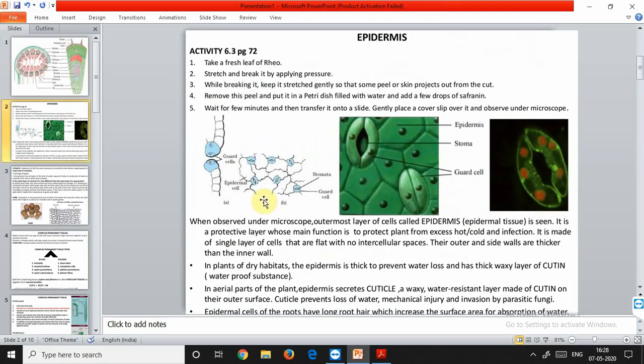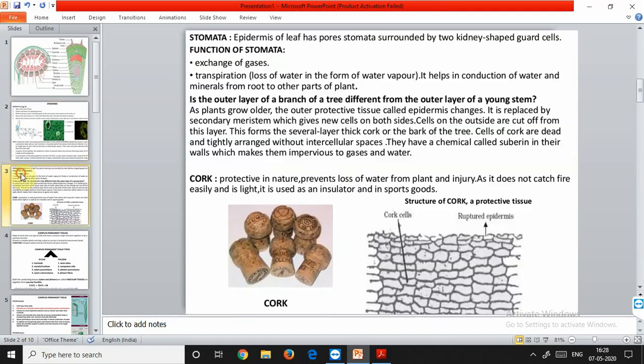You can see in the diagram, this is one experiment that you can study. It is given in your NCERT books, and these are the main three parts that are for protection: the epidermis, the stoma, or the single cell of stomata. Stomata is also a type of protective tissue. We'll discuss stomata later on. Now we'll discuss the cork. So cork is also protective in nature.